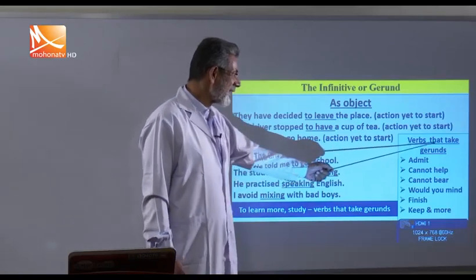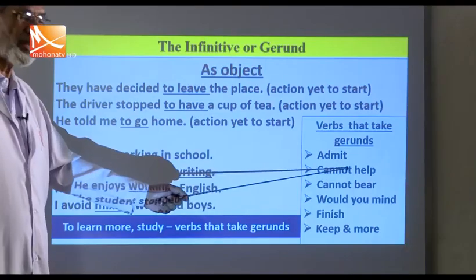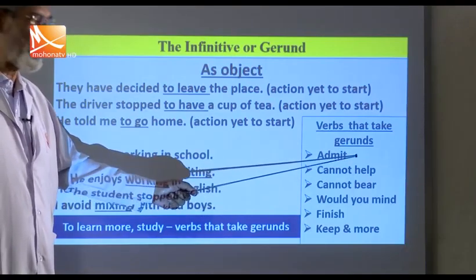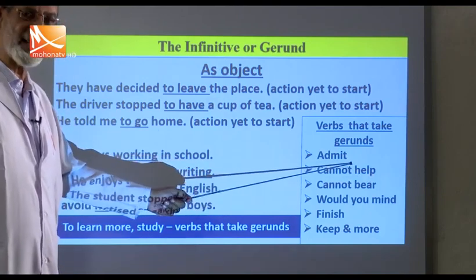Here you see verbs that take gerunds. Admit: he admitted having done it. Cannot help: I cannot help going there. You see, having done it, going there, all these are gerunds. These verbs or verb phrases take gerunds.